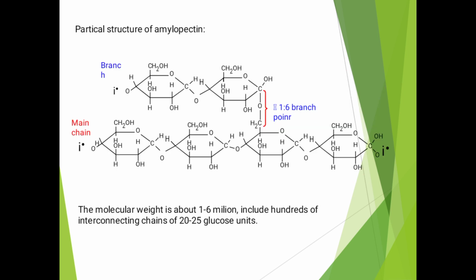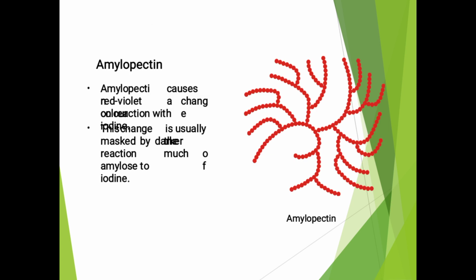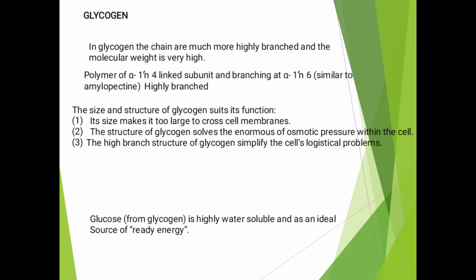The partial structure of amylopectin. The molecular weight is about 1 to 6 million, including hundreds of interconnecting chains of 20 to 25 glucose units. Amylopectin gives a red-violet color in the reaction with iodine. The color change is usually masked by the reaction of the much more abundant amylose with iodine.